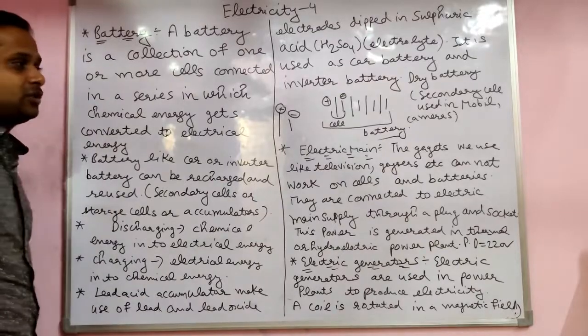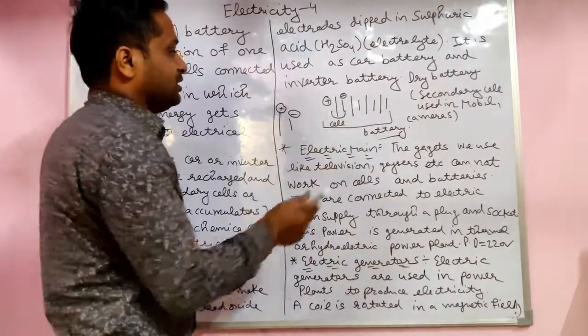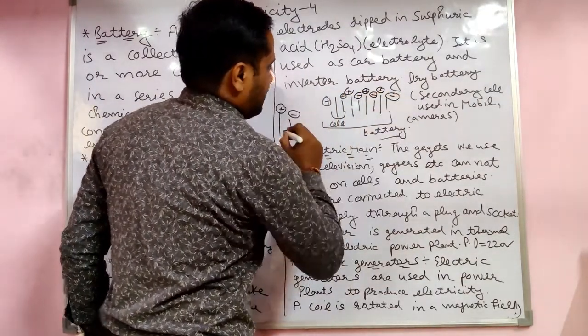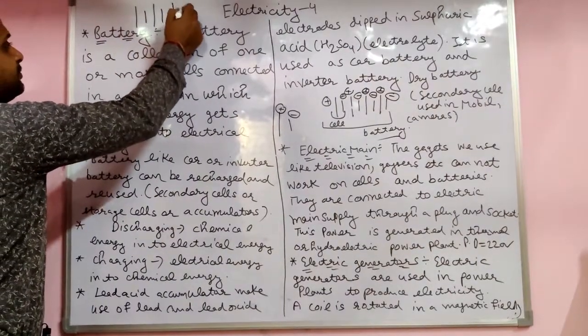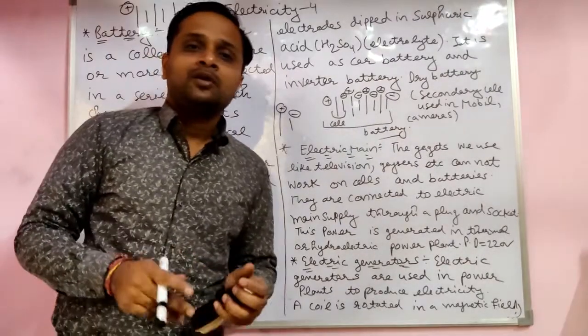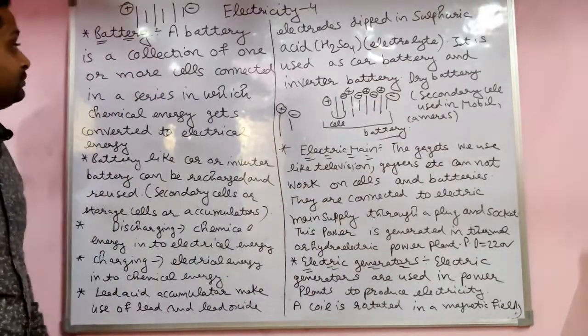This also has a positive and a negative, but you make it like this. This is the symbol of the battery.